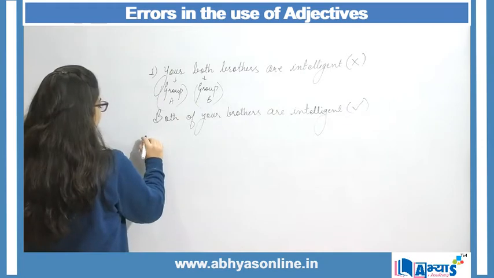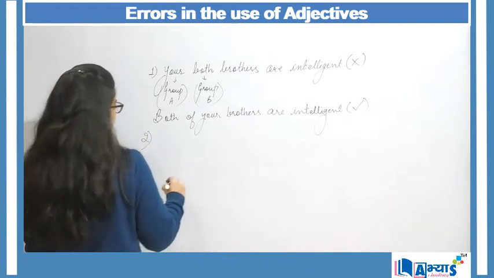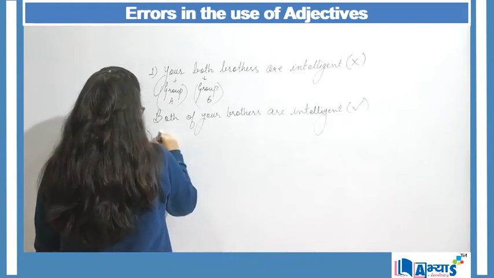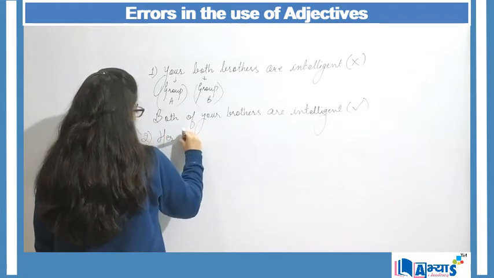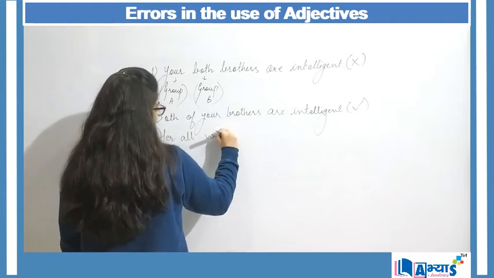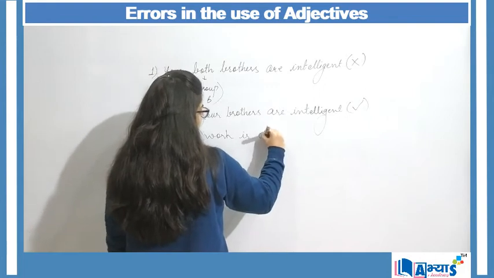Another example can be her all work is complete.